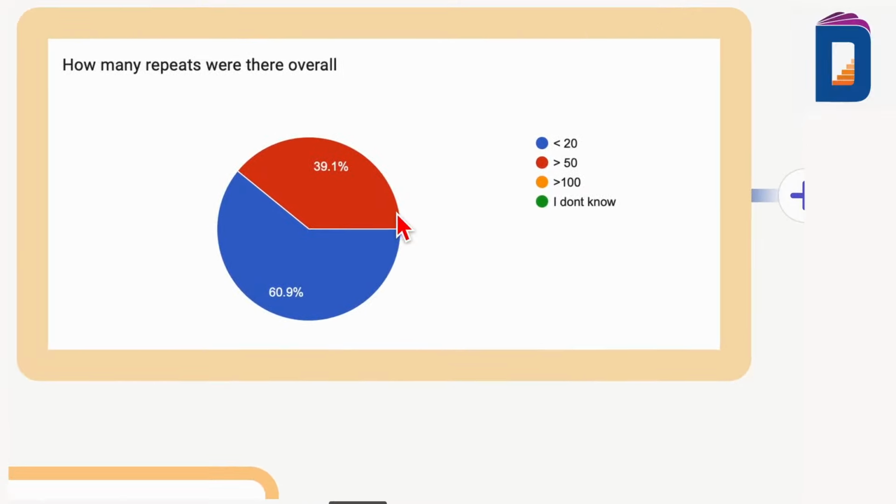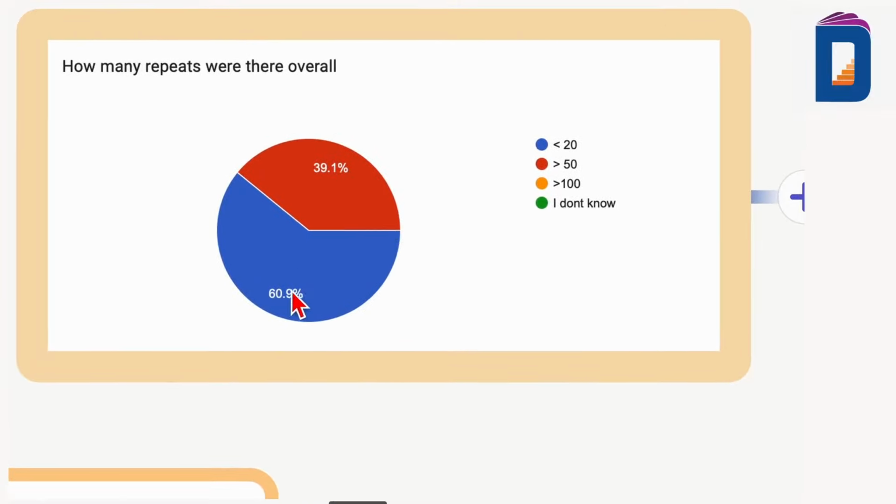Number of previous attempts. 61% of students said that less than 20 repeats, and 39.1% said less than 50%. So somewhere in between, isn't it? Definitely not 100, greater than 100, not percent, I'm sorry, number. Definitely not 100 or greater than 100 or even close to 100.